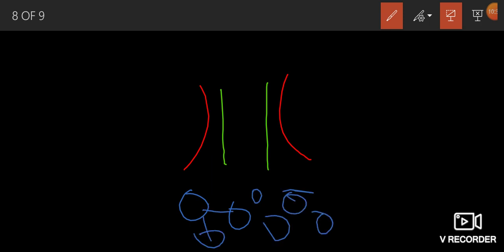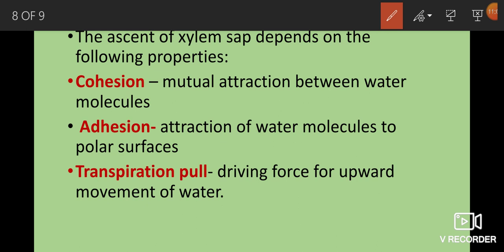It contains cohesion bonds, attraction between water molecules. So adhesion means attraction between water molecules and also xylem walls. This is called adhesion, mutual attraction between water molecules and xylem walls. So, cohesion and adhesion.